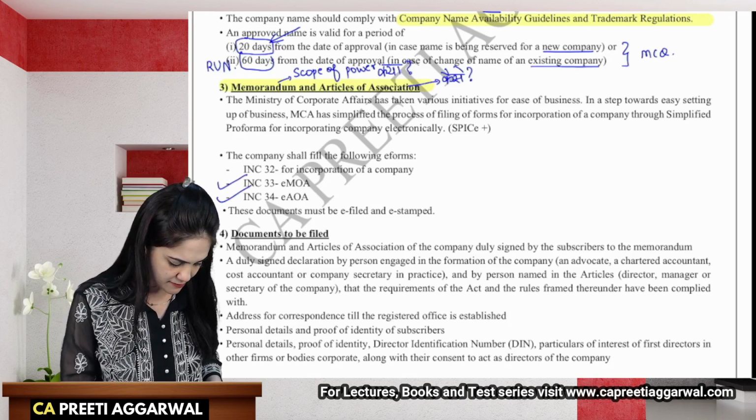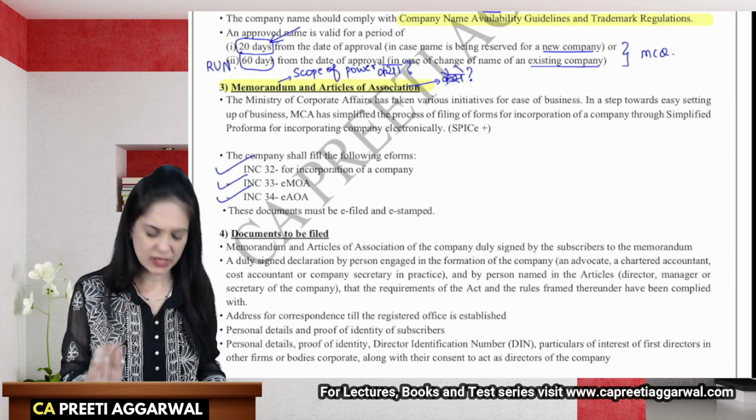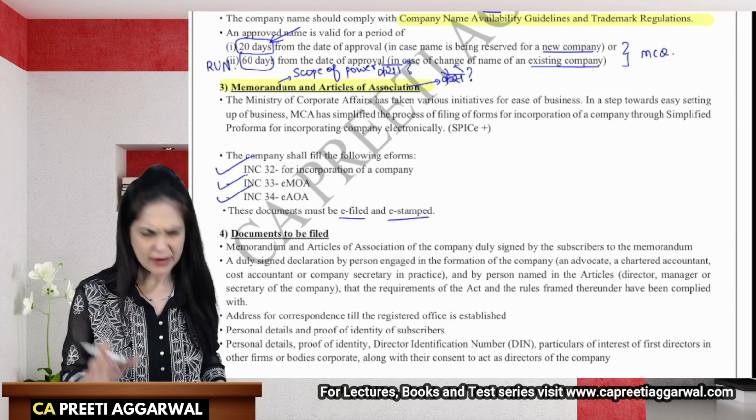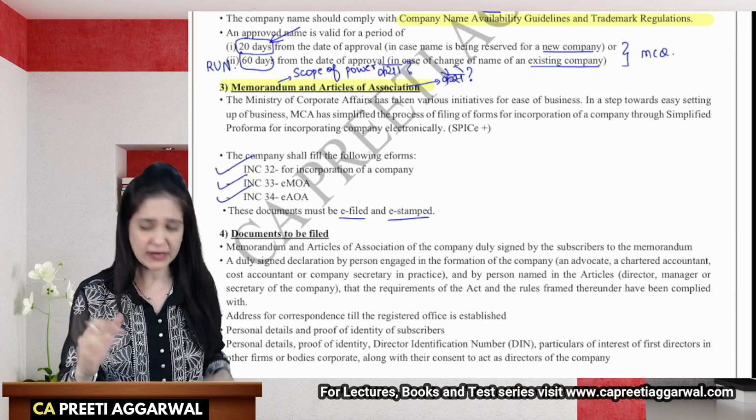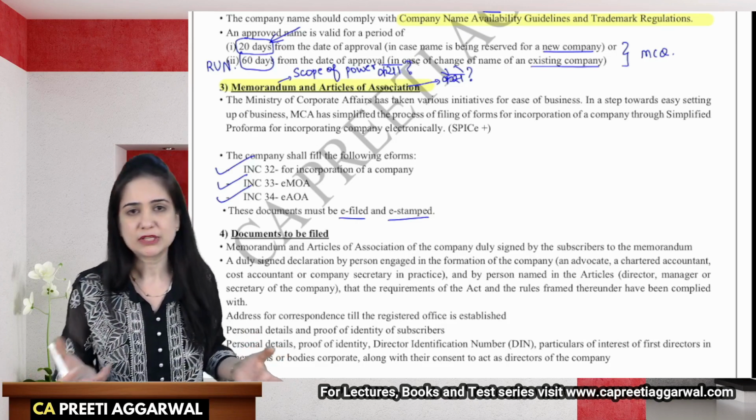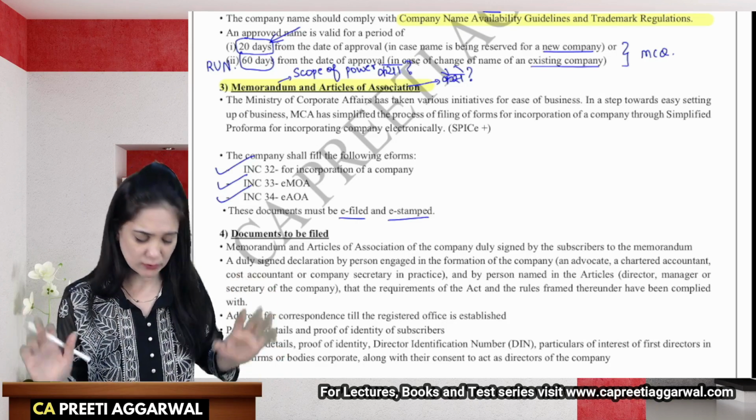So under the Companies Act, they have to file an e-memorandum in INC 33, e-articles in INC 34, and the incorporation form in INC 32, they have to be e-filed, and stamp duty also can be paid online. They are e-filing. I actually didn't go to the ROC for this procedure for incorporation. Everything was done online only.